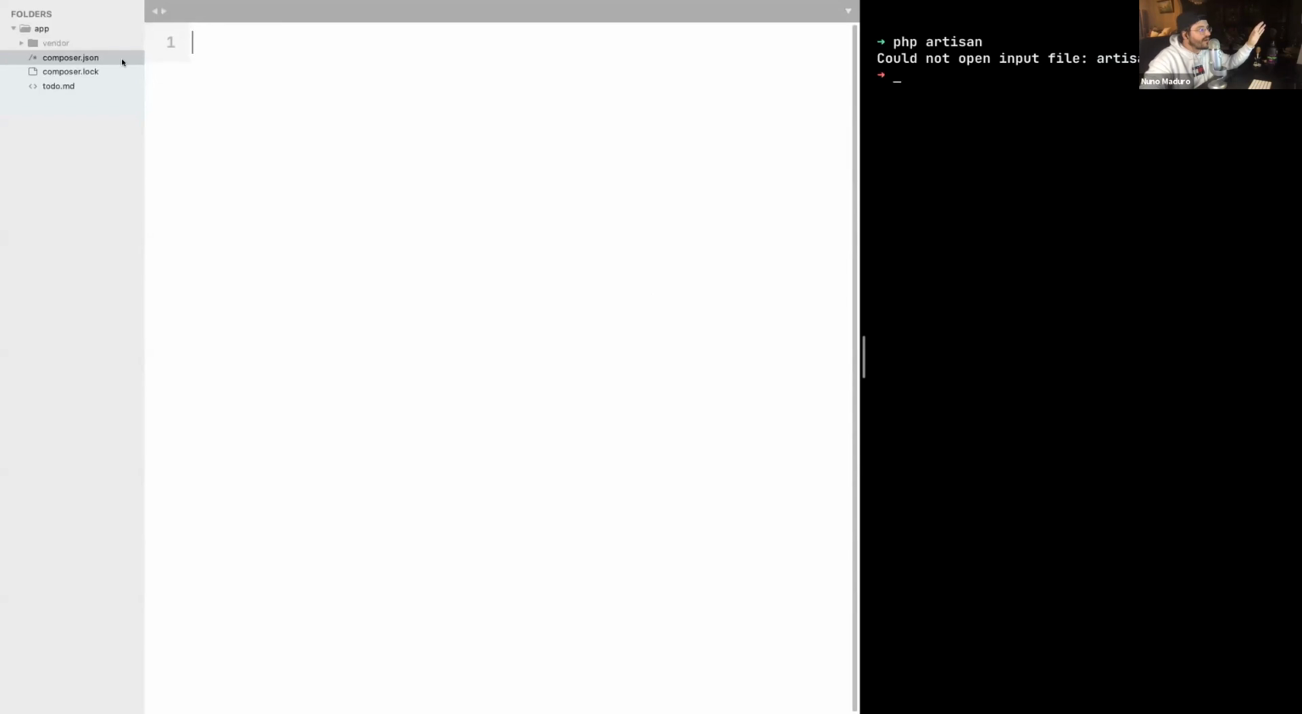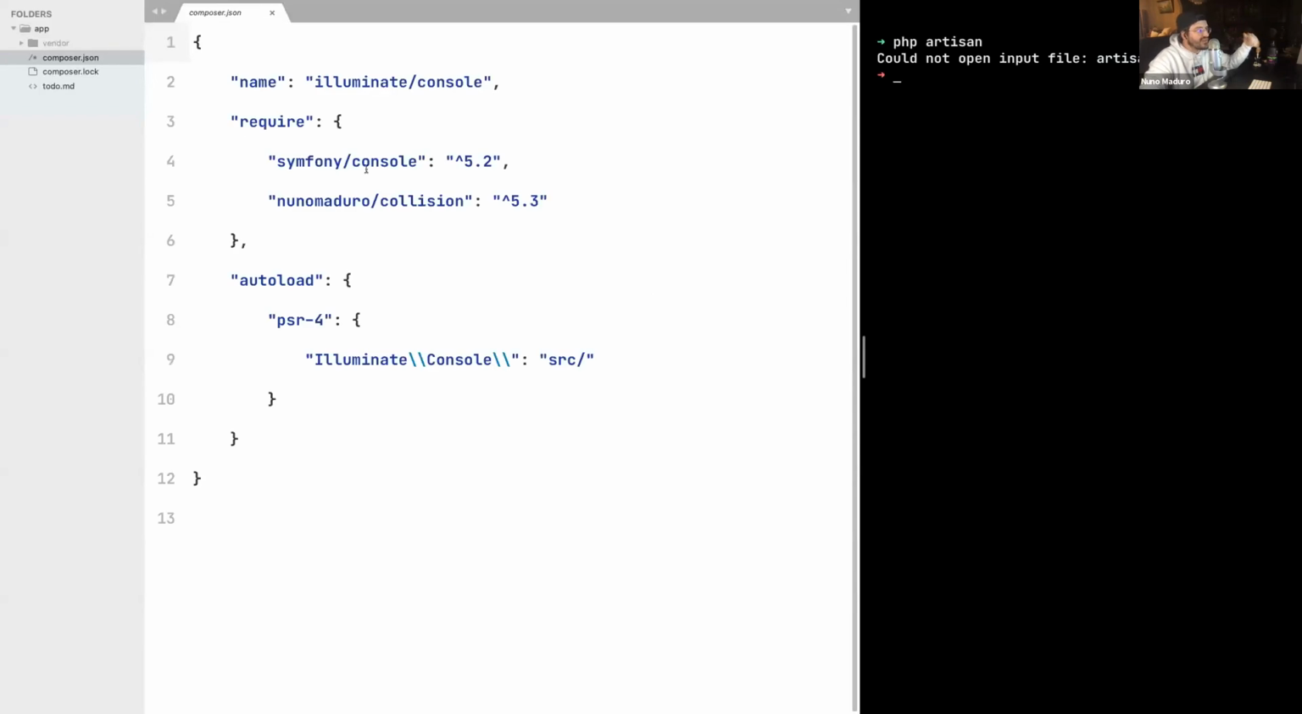Again, on my left, I have an empty project in Sublime Text, and the only thing I have done so far is create this composer.json file. Inside this composer.json file, I add the name of my component, and you probably have heard a lot during this conference: all Laravel components are prefixed with the name Illuminate, and then comes the component name, which is, in this case, console.